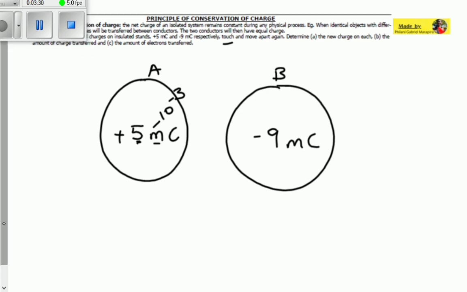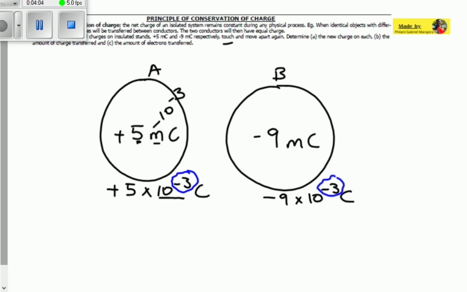So here, first of all, we have a charge of plus 5 times 10 to the power of minus 3 coulomb. We have replaced the prefix with 10 to the power of minus 3. The same applies for this one, times 10 to the power of minus 3 coulomb. How do we see that the charges are identical? We see by this prefix, which is minus 3 here and also minus 3 over there. That tells you that they are of the same kind. That's why we have a microcoulomb on each of them.